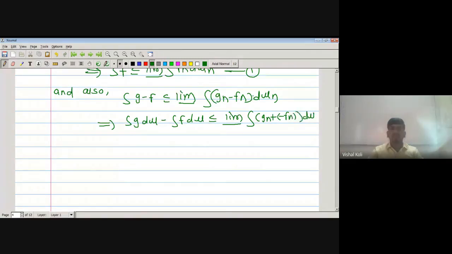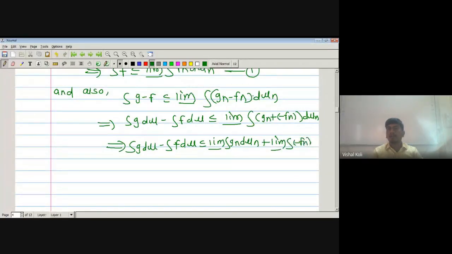So this is less than or equal to the limit inferior of the integration of Gn d mu n plus the limit inferior of the integration of minus Fn d mu n.